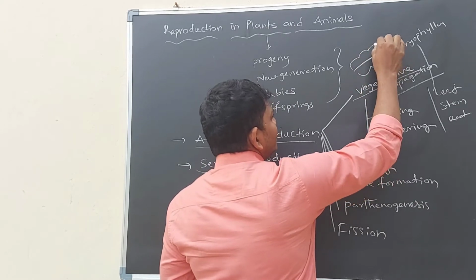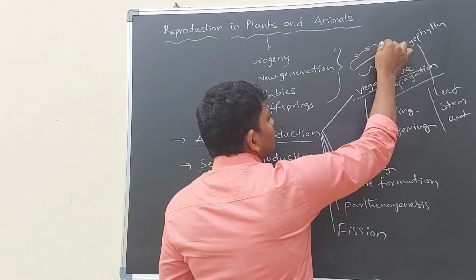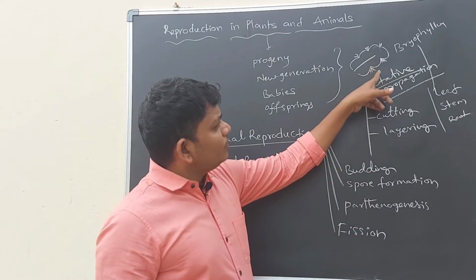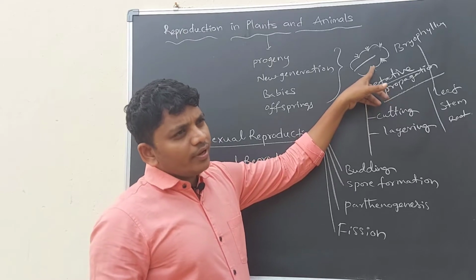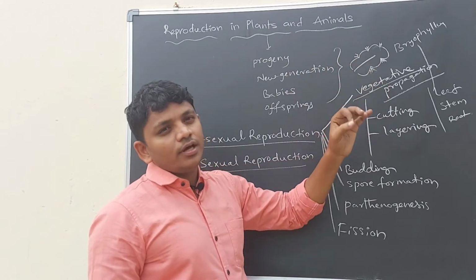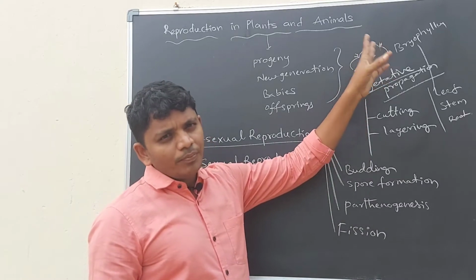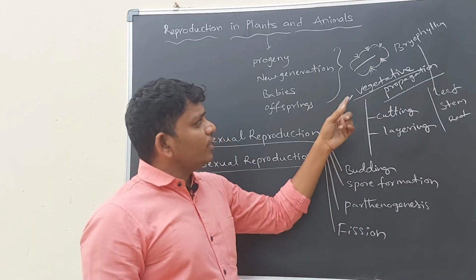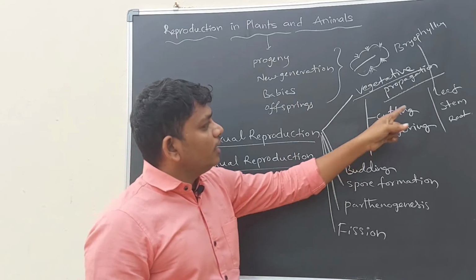If we see the leaf of bryophyllum, the edges of the leaf will have some plant-like structures. If we cut this plant-like structure from the leaf and bury this part in the soil, it will grow as an individual bryophyllum plant after a few days. So here a single organism is giving rise to a new plant. This is also a type of asexual reproduction. In this type, only the leaf is involved.